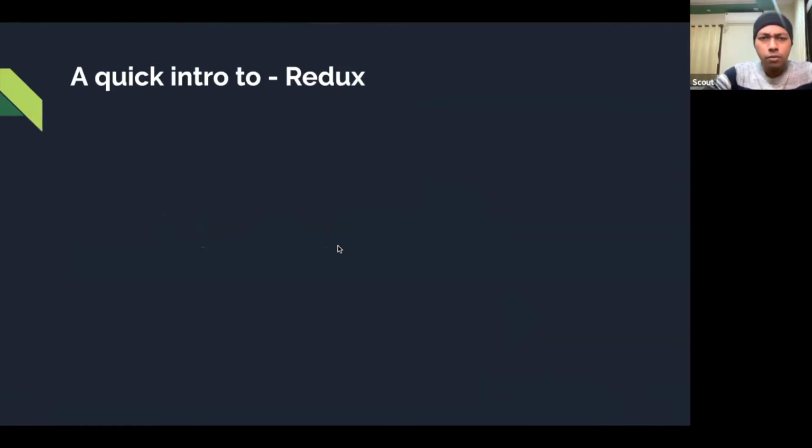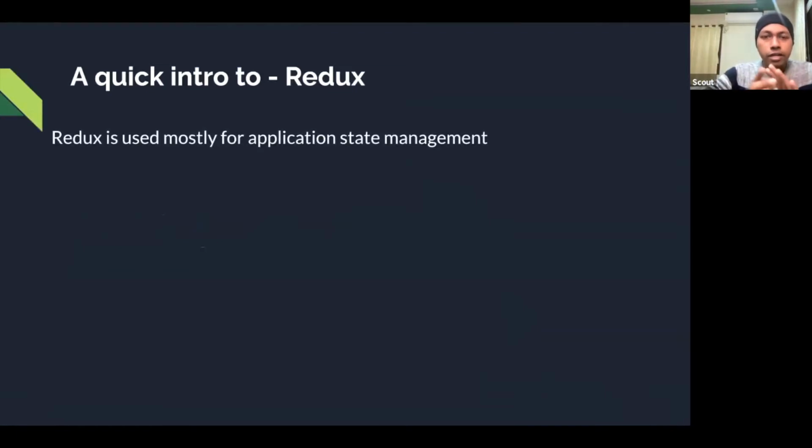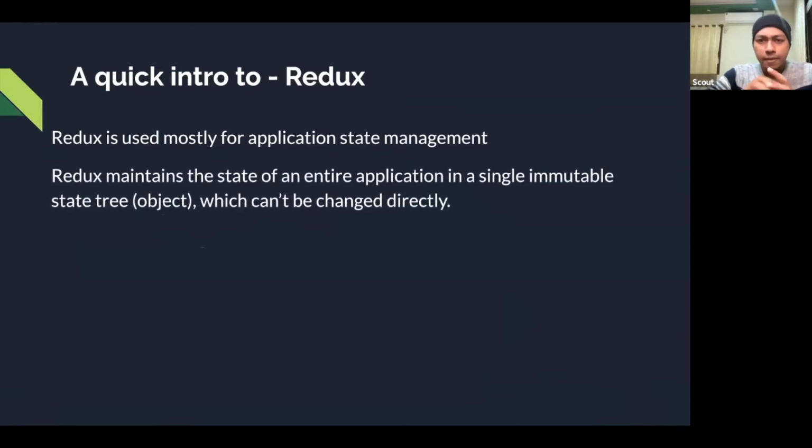Let me give you a quick introduction to Redux. Redux is mostly used for application state management, as I have just explained. For your entire application's state management, we will use Redux. Redux maintains the state of the entire application, for whichever React application you are creating, such as the clone application that you are creating. There is one single state of the entire application, which is kept in a single immutable state tree object that cannot be changed directly.